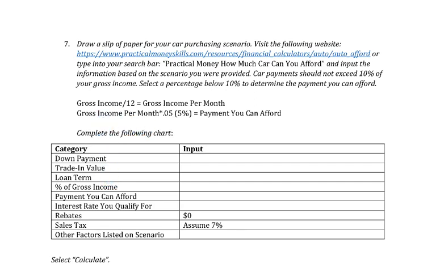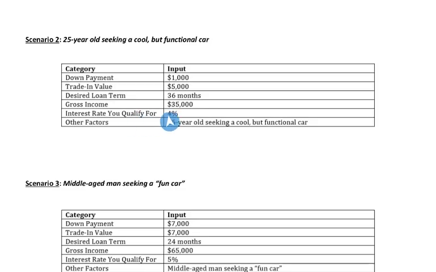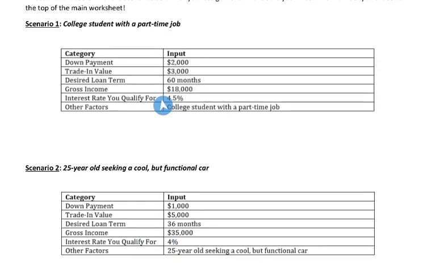If we're looking at scenario 1, scenario 1 says the gross income is $18,000. If we divide that by 12 months in a year, we will get our gross income per month, which isn't very much there.